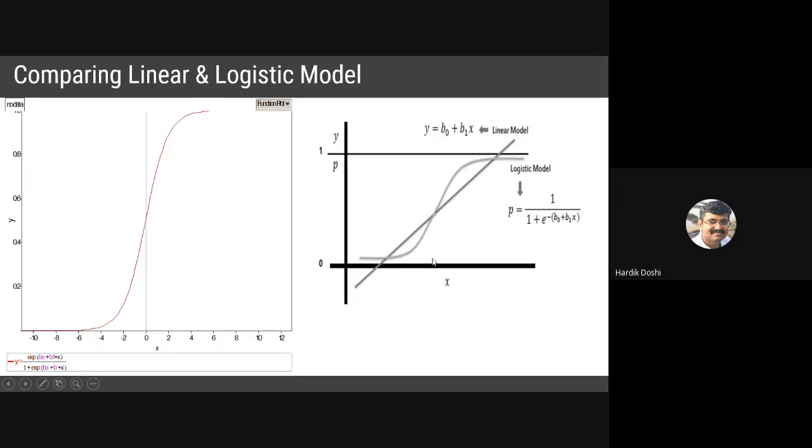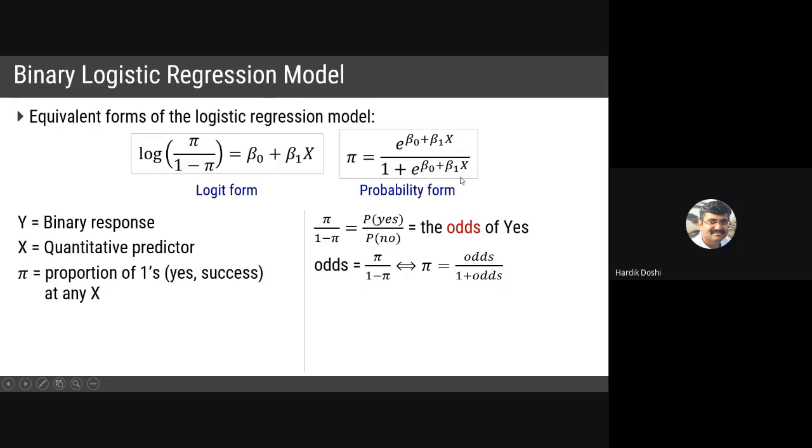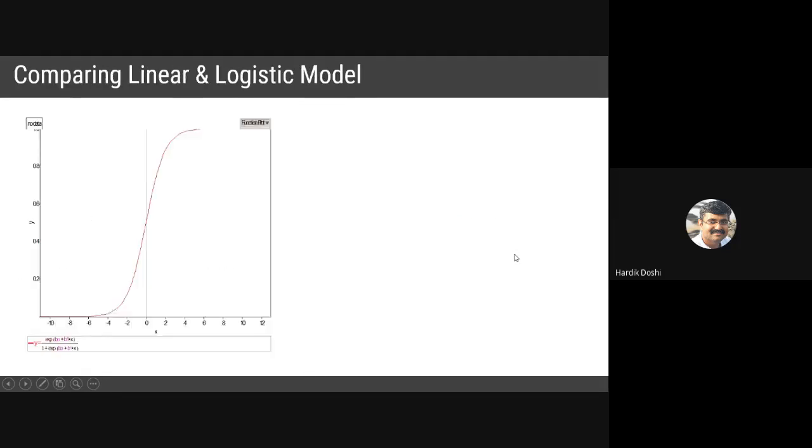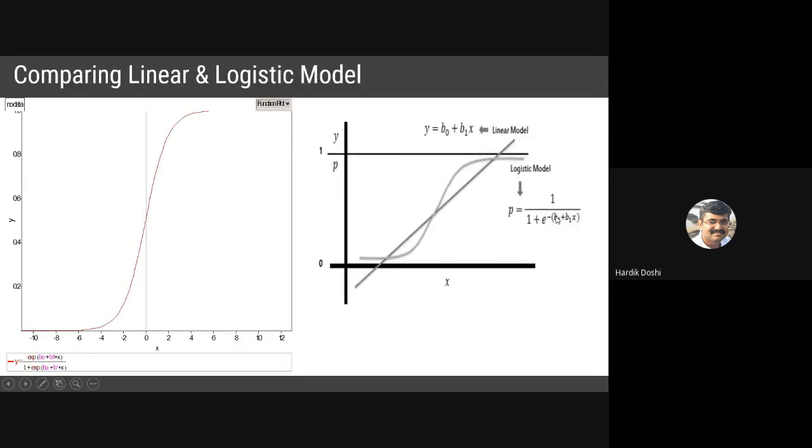And this is our linear line. See, this is the linear regression model formula. But this is the logistic model formula. There is a mistake over here, it is not 1. Fine, it is fine. You can use it. You can also use this equation. It is a refined form of this one. See over here, e raised to this. But in this case, we had taken 1 plus e raised to minus b0 plus b1 into x. So both are the same. So this is an S-shaped curve.